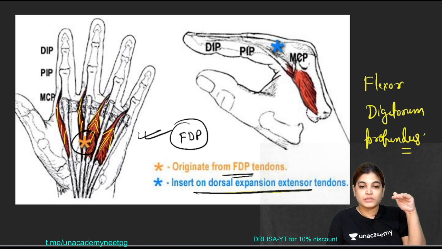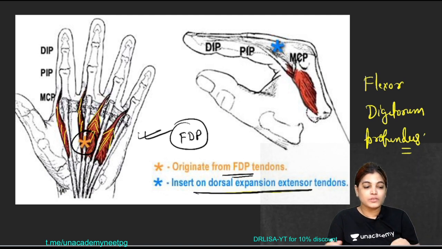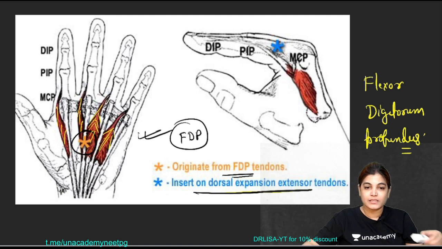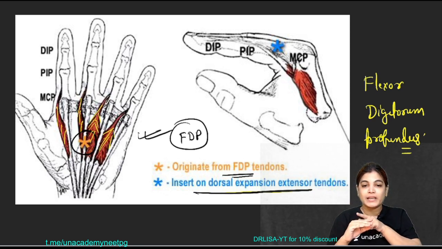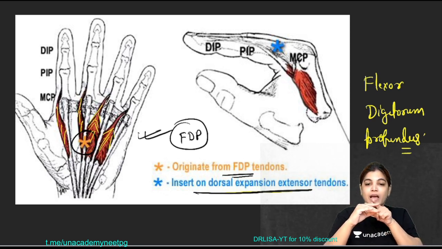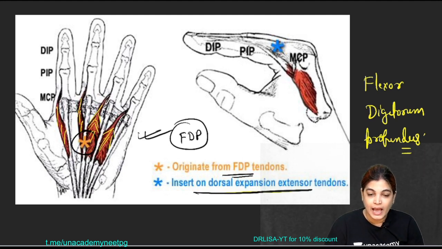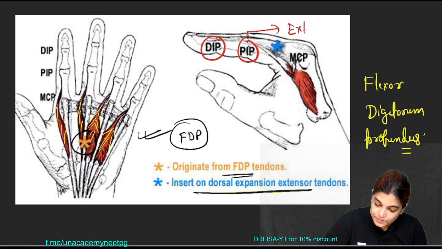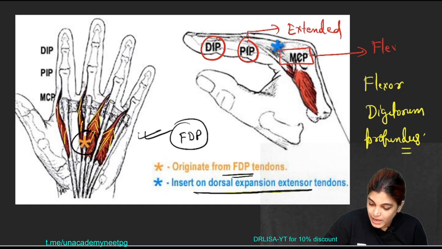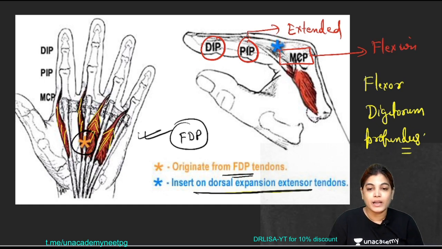Now moving to the action. See here, for example, if I am holding this like this, this action is done by the lumbrical muscle. What you can appreciate is that the metacarpophalangeal joint is flexed and the distal and proximal interphalangeal joints are extended. So in this diagram you can appreciate that this is the action of the lumbrical muscle.